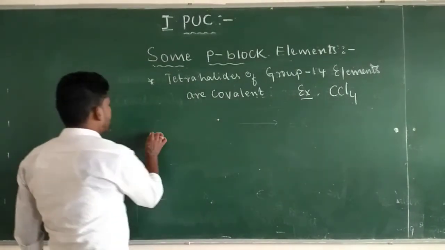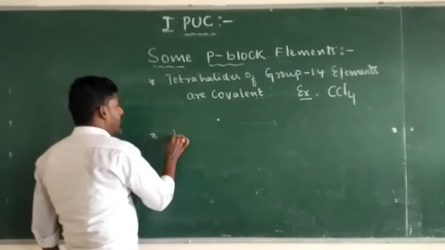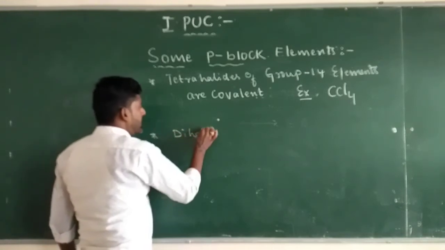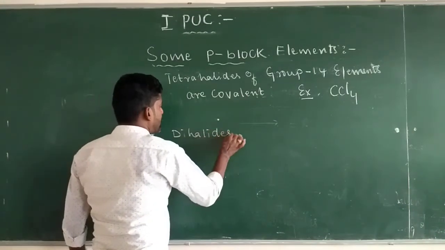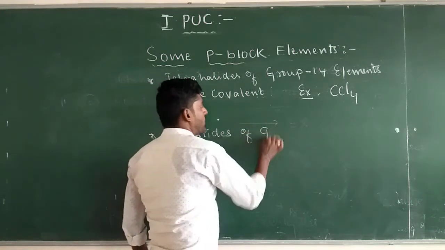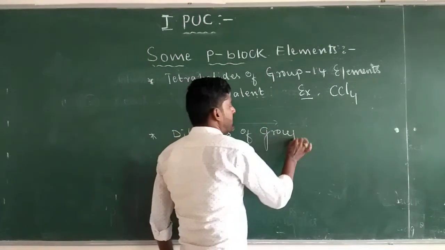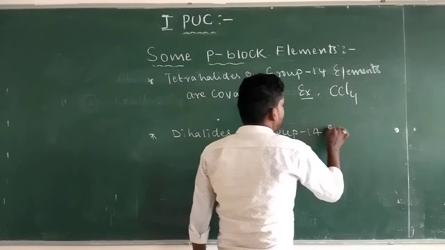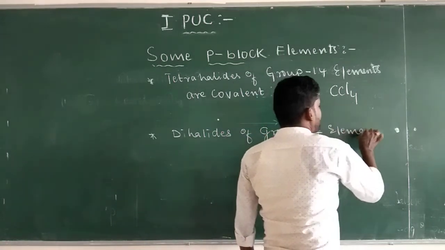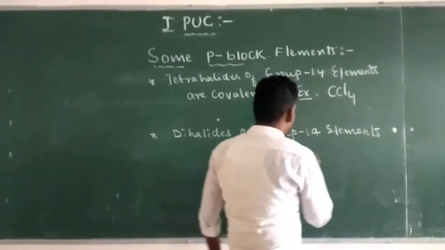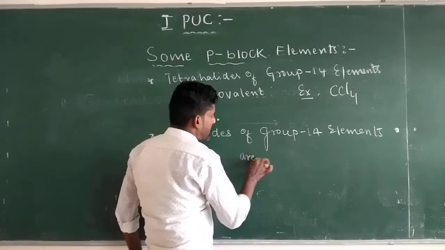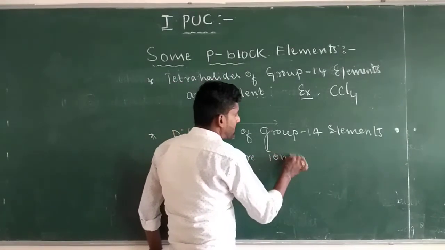Next, dihalides of group 14 elements. Dihalides of group 14 elements are ionic in nature.